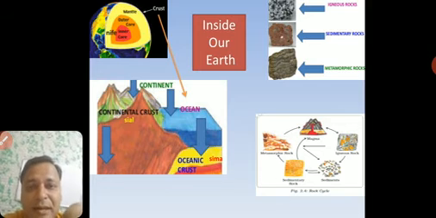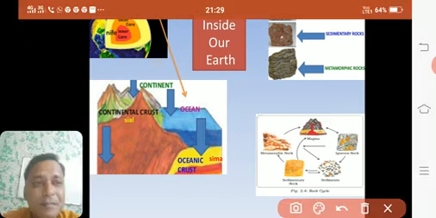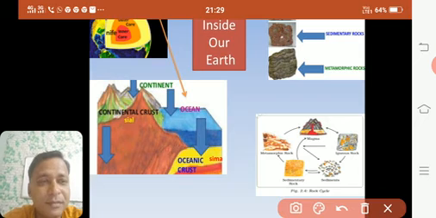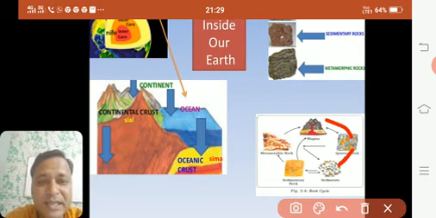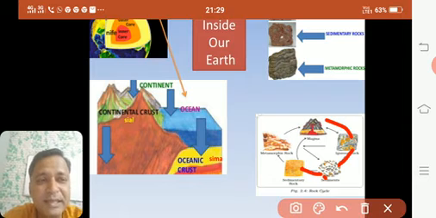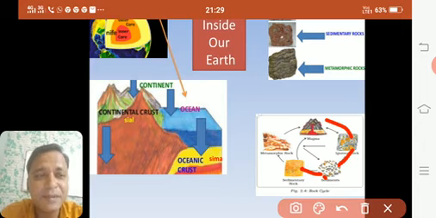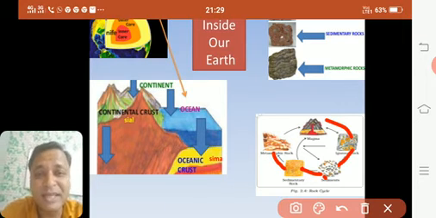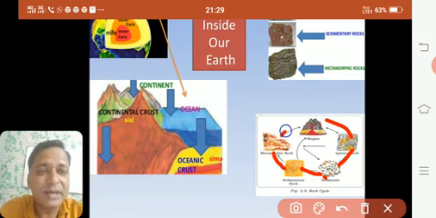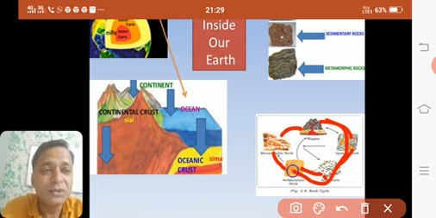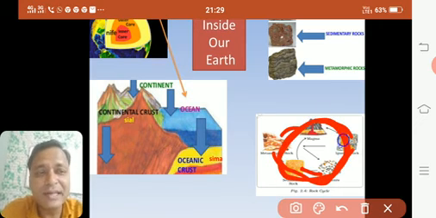What was in the rock cycle? That when the lava comes out, it forms igneous rocks. This igneous rock breaks down into sediments. Sediments get deposited at a certain place and form sedimentary rocks. When these sedimentary rocks are under high temperature and pressure, they give rise to metamorphic rock. The metamorphic rock, which is still under high pressure and heat, again forms lava which comes out and forms igneous rocks again. So this cycle is formed. This is called the rock cycle.